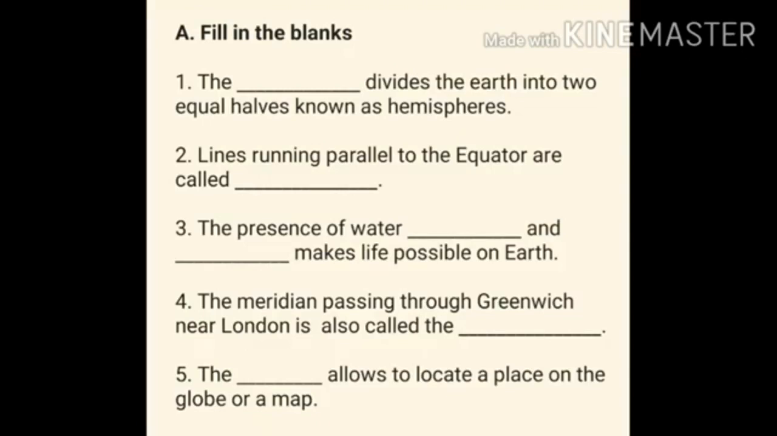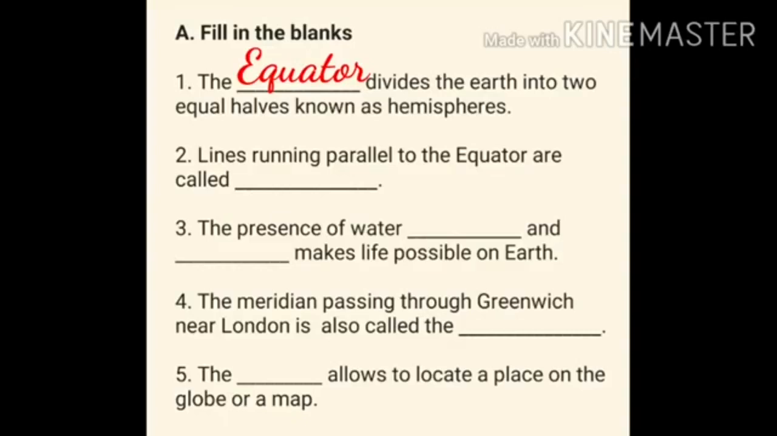Children, what is the answer? Yes, the answer is equator. The equator divides the earth into two equal curves known as hemispheres. Children, the latitude that divides the earth into two equal curves, the northern and southern hemispheres, is called the equator. The equator is the 0-degree parallel.